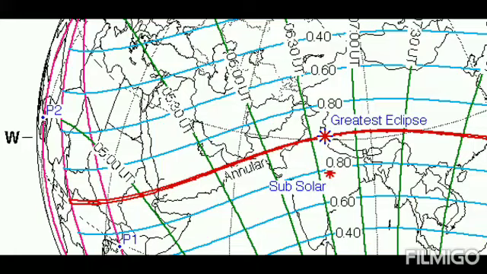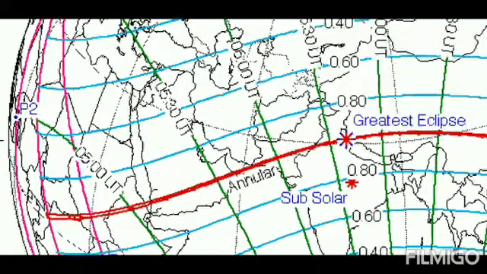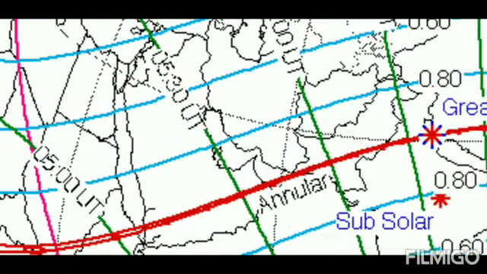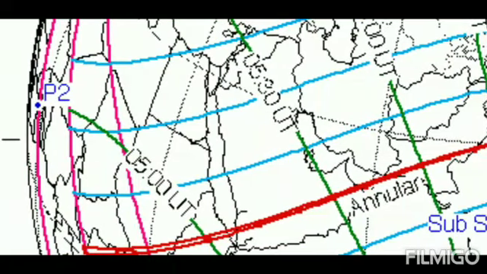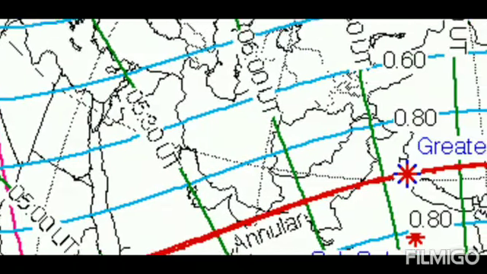Now any location north or south of this red line, the solar eclipse will not be 100%. The immediate blue line above the red line is marked 0.8. That means 80% of the sun will be covered in all the places marked by this blue line.